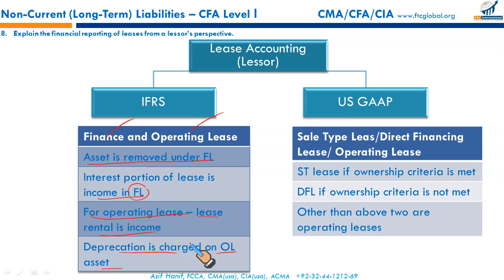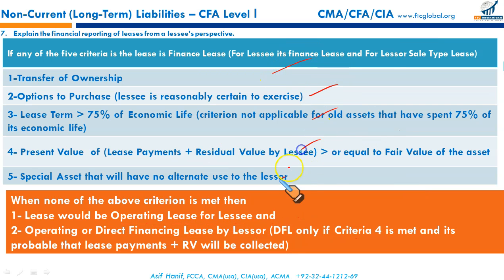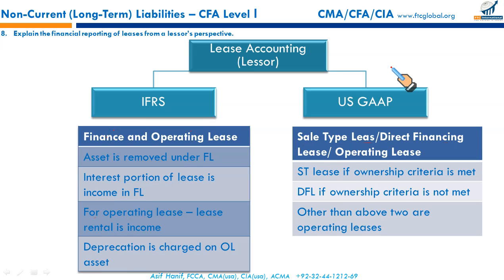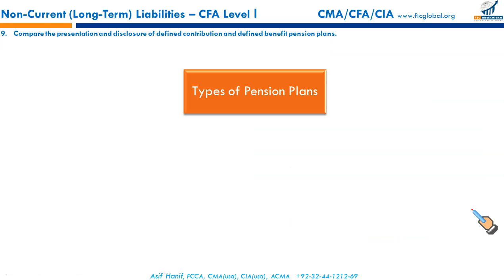For the US GAAP, there are three categorizations for the lessor: sales-type lease, direct financing lease, and operating lease. We discussed the criteria of a sales-type lease. If any of these five criteria are met, 1, 2, 3, 4, and 5, it will be considered a sales-type lease for the lessor. If not, then we have the direct financing lease, which we discussed in the previous slide as well. When none of these criteria are met, then the lessor has the option to treat it as an operating lease and report it accordingly.